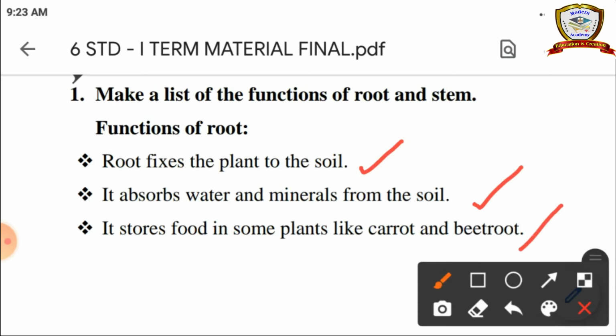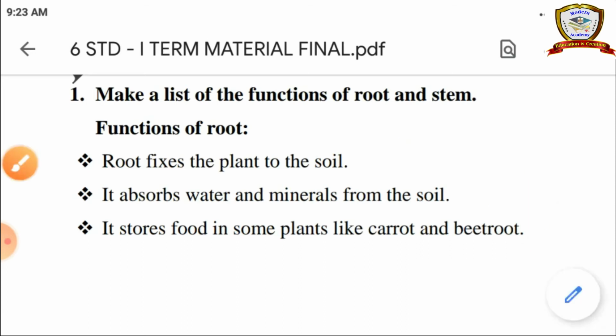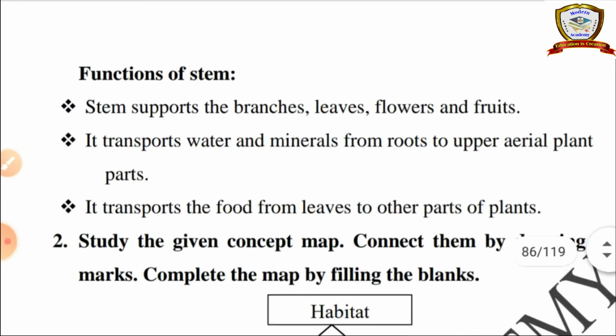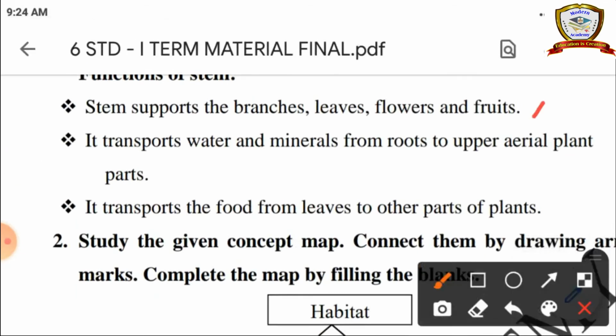Carrot and beetroot vegetables are the root part of the plants. And the functions of stem: it supports the branches, leaves, flowers and fruits.